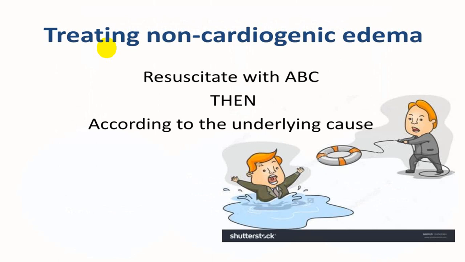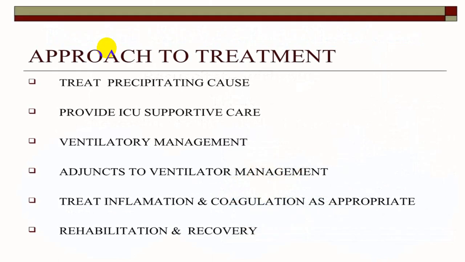So while treating non-cardiogenic edema, usually we call it resuscitation for ABC, and then treat the underlying cause depending upon the etiology. So treat the precipitating cause. Person should be in ICU. He requires a good concentration of oxygen. Ventilatory support is almost always needed.